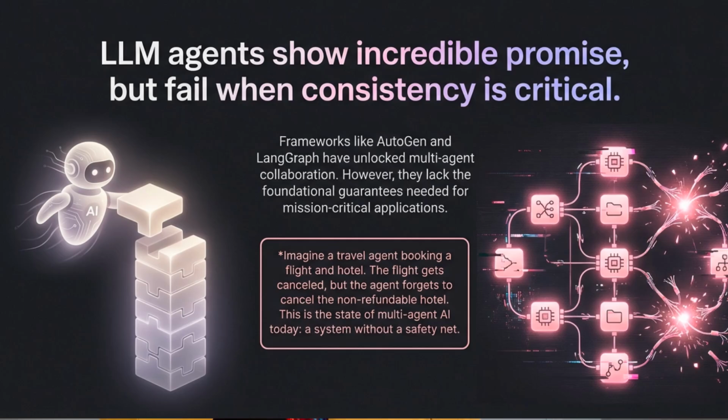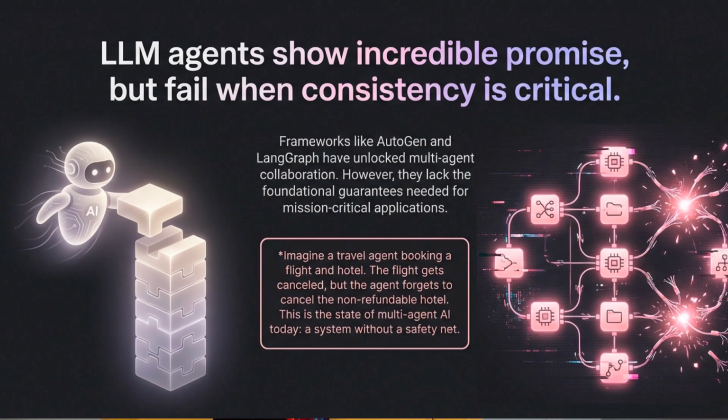Multi-agent AI systems are incredibly powerful. They can plan, coordinate, execute complex workflows, but they may not always be reliable. Frameworks like AutoGen and LangGraph in particular unlocked multi-agent collaboration, but they lack something foundational: guarantees.